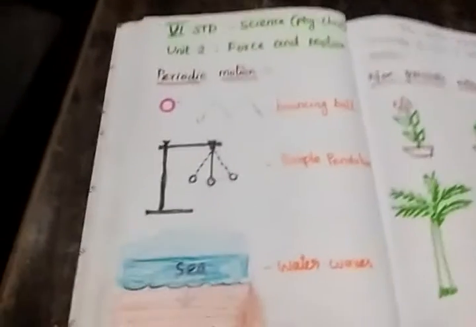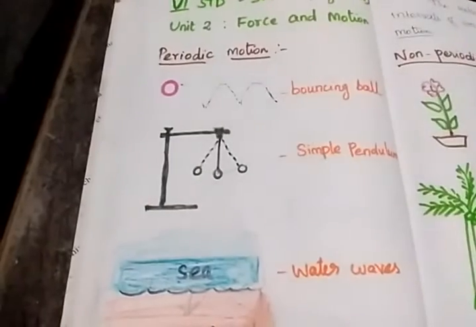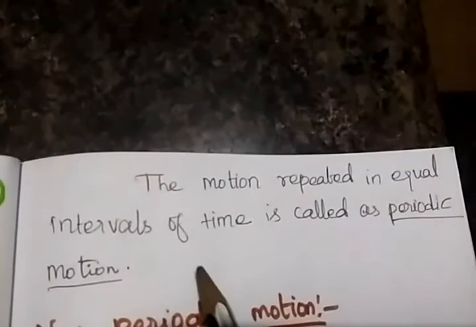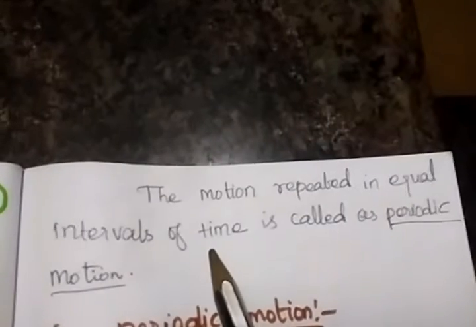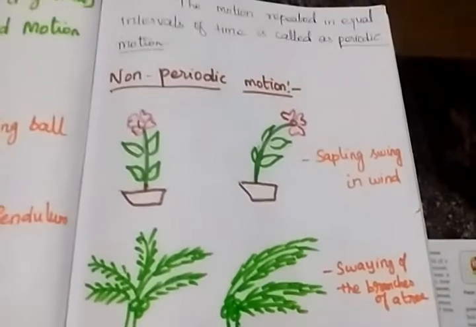Students, from these examples, what did you learn? The motion repeated in equal interval of time is called as periodic motion. Students, then we see non-periodic motion.